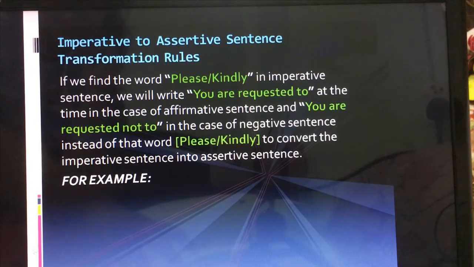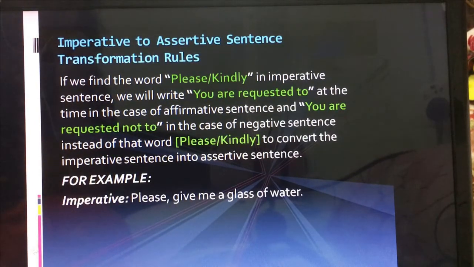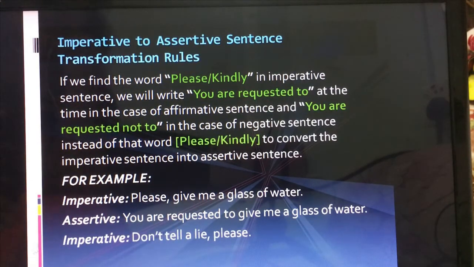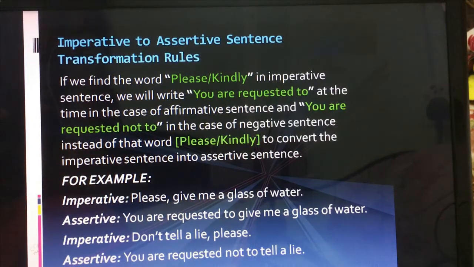Let's see, for example, imperative: please give me a glass of water. So if we change it to assertive, that means declarative sentence, what will it look like? You are requested to give me a glass of water. Okay, let's see another example. Don't tell a lie. So you can see it's a negative, so we are going to make it this way. You are requested not to tell a lie. So this way you are going to change these imperative sentences to assertive.